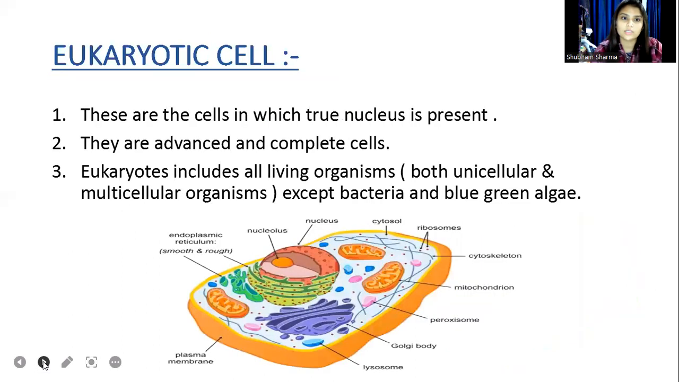Now come to the next type of cell, that is the eukaryotic cell. Eukaryotic cells are the cells in which a true nucleus is present. True nucleus means the nucleus is bound by a very well-defined nuclear membrane. These types of cells are advanced and complete cells. Eukaryotes include all the living organisms, both unicellular and multicellular organisms, except bacteria and blue-green algae.